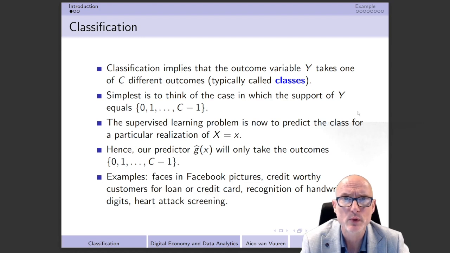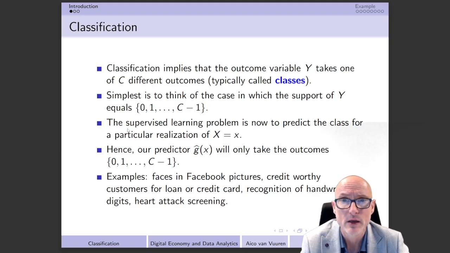The question of course arises, why do we want to do that? Why don't we simply start with 1 and end with c? The reason is that the simplest situation of classification is a dummy variable. That implies that we have two different outcomes, one outcome which is equal to 0, and if something happens, then we have a value equal to 1. Therefore, in order to generalize the idea behind a dummy variable, we usually start with 0 instead of 1, and then we end up with c minus 1 when we have c different classes.